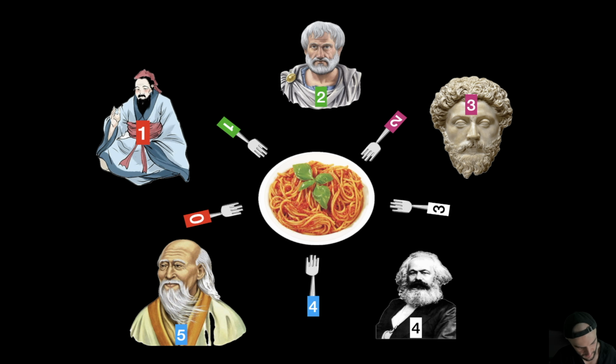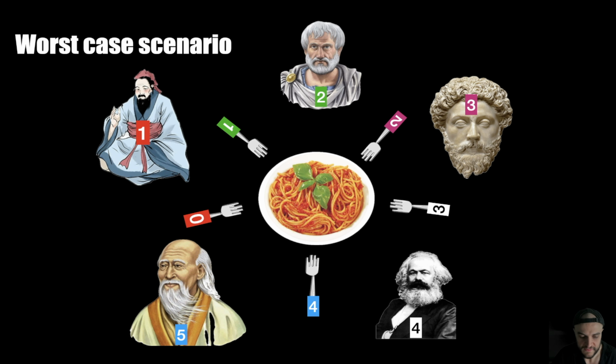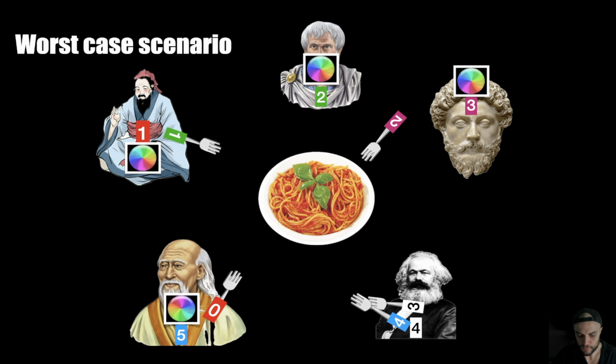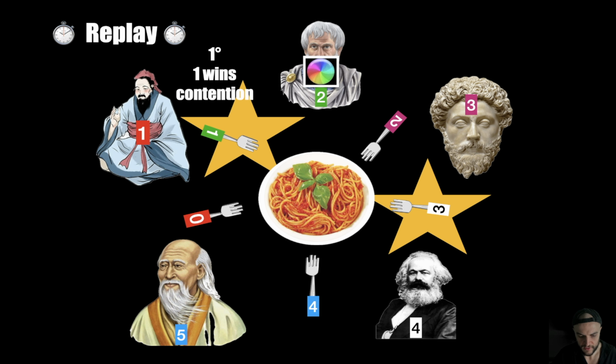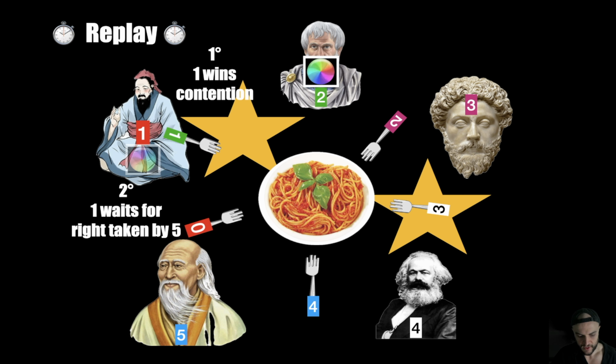Let's just watch the possible worst case scenario. What is going to happen? The worst case scenario can be this one. As you can see, we have only one philosopher with 2 forks, and 4 philosophers are waiting. But let's have a quick replay of what is going on to understand better. We have our contention area, and the first philosopher is going to win the contention with number 2. Then we have that number 5 takes his own fork, right? It doesn't have contention for that fork initially. So we have number 5 and number 1, they are reaching the fork immediately.